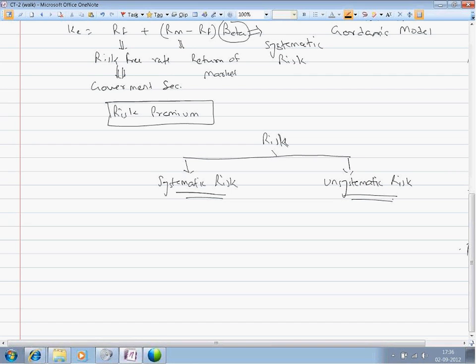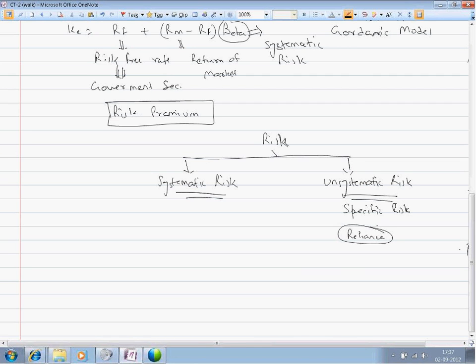There are two risks which an investor faces when he invests his money in a particular security. This is systematic risk and unsystematic risk. What is systematic risk and what is unsystematic risk? Unsystematic is the specific risk of the organization that an investor bears when he invests money into a particular security. For example, if the person invested money into the stock of Reliance, he has to bear the risk which Reliance faces due to its operations.